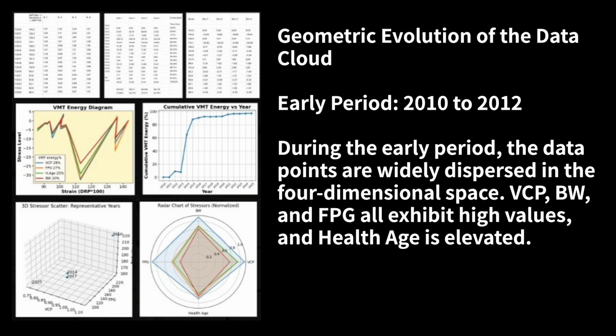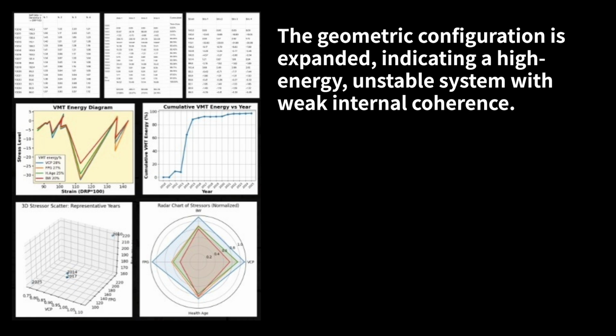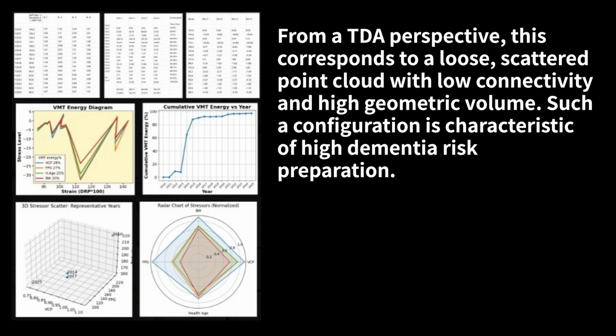Early period, 2010 to 2012. During the early period, the data points are widely dispersed in the four-dimensional space. VCP, BW, and FPG all exhibit high values, and health age is elevated. The geometric configuration is expanded, indicating a high-energy, unstable system with weak internal coherence. From a TDA perspective, this corresponds to a loose, scattered point cloud with low connectivity and high geometric volume. Such a configuration is characteristic of high dementia risk preparation.